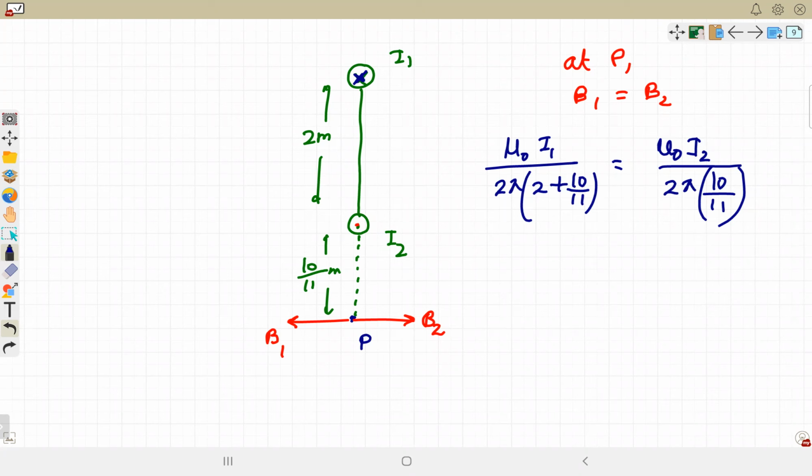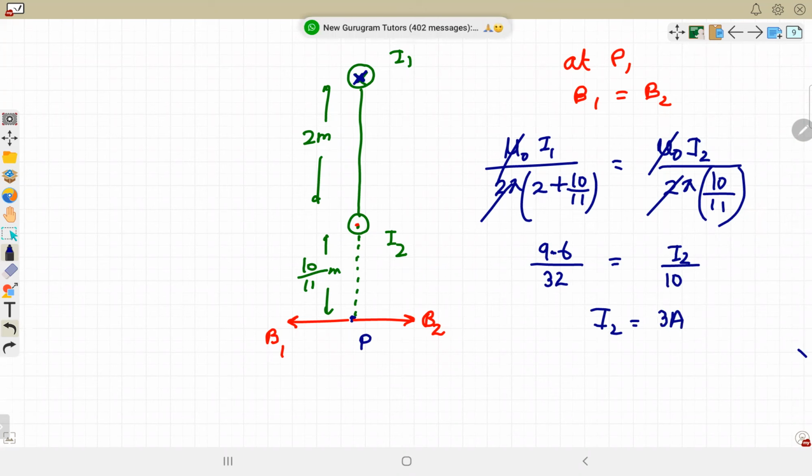Right. So I1 is 9.6 and you need to solve here. Mu naught and 2 pi are gone. This is 9.6 divided by 22 plus 10, which is 32, equal to I2. Sir, I'm getting 3. Yes, it's coming out to be 3. I2 has to be 3 ampere.